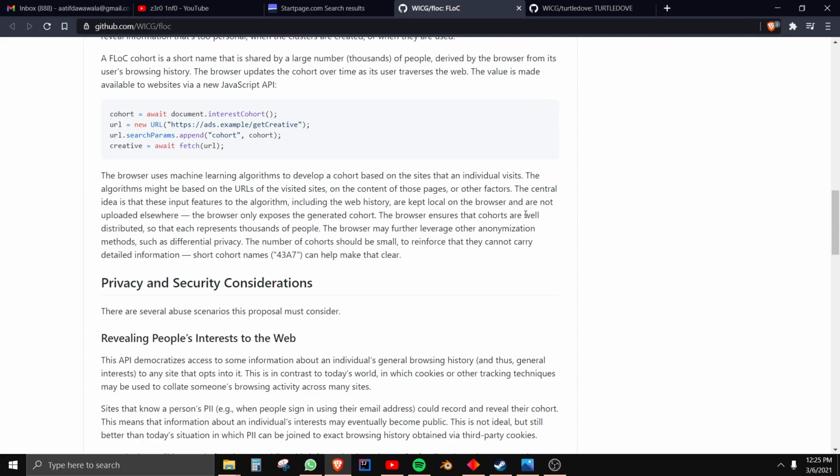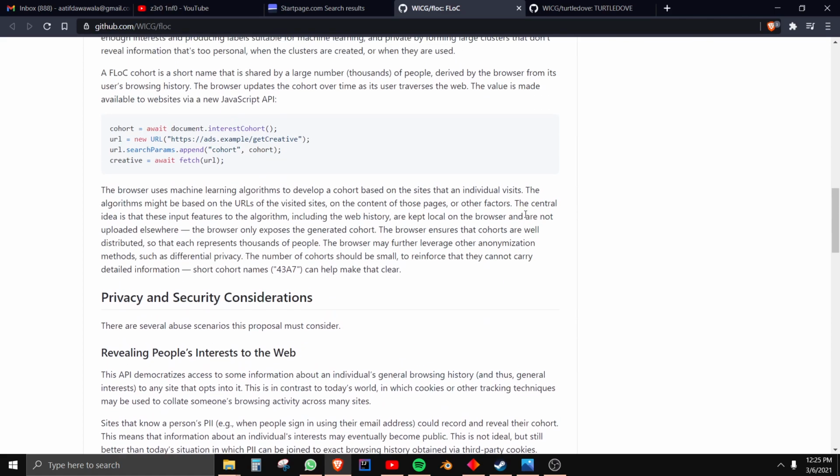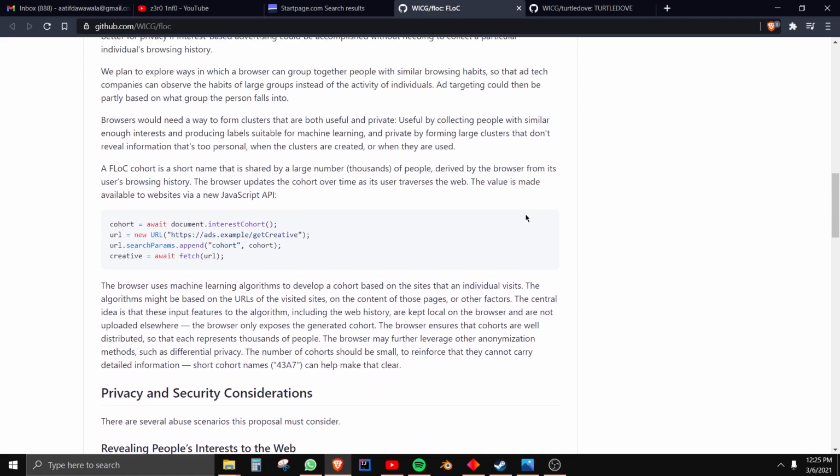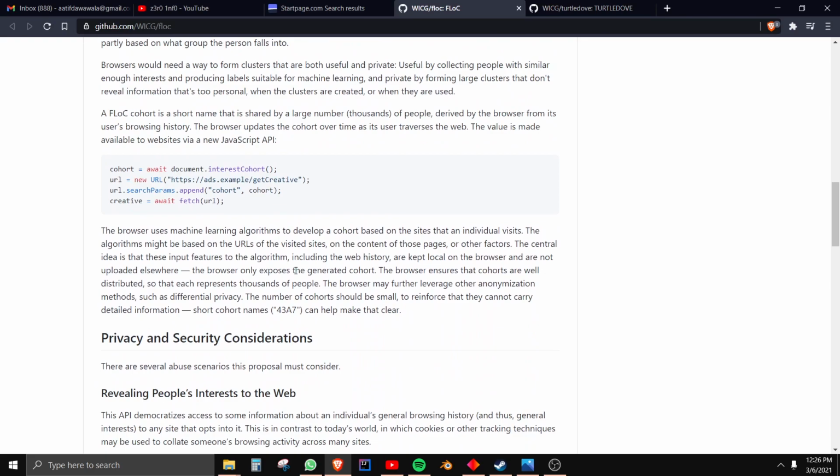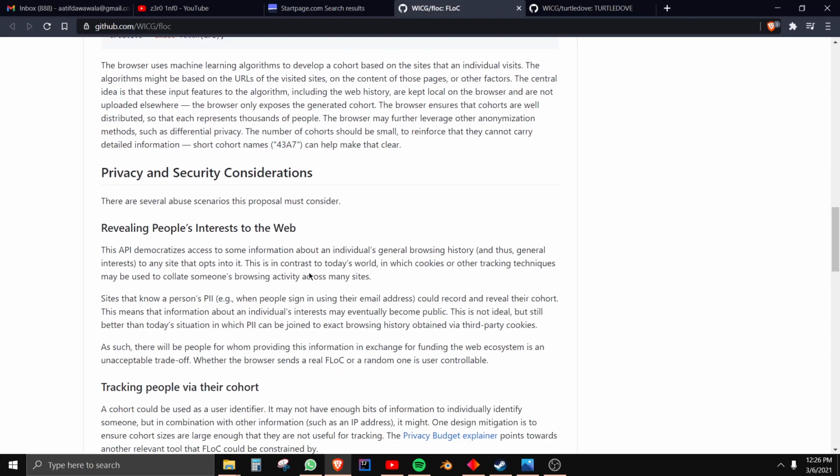So of course this is not perfect. There are a lot of issues, right? So first of all, one way that people can abuse this is by being able to identify people more specifically, right? Because it can be hard to identify someone with just a cohort, but if you're able to identify someone with the cohort plus their public IP address, it might be way easier to identify each specific person, which is definitely a big thing on all the security researchers' minds. They're like, what the hell is this? I get that. Okay, that's definitely quite an issue if people are able to just track you. It's like, what's the point of this?